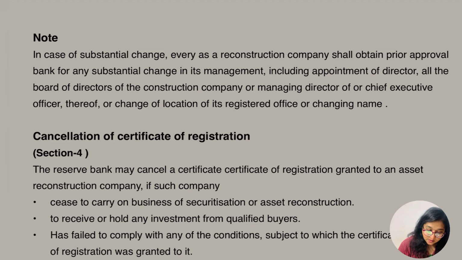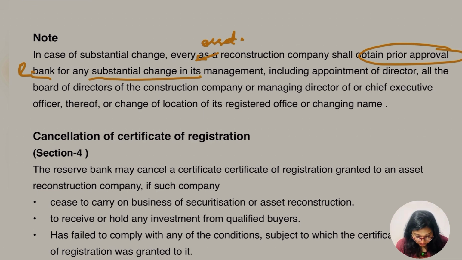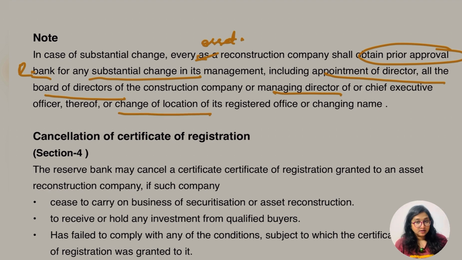So in case of substantial change, every asset reconstruction company shall obtain prior approval from the Reserve Bank for any substantial change in its management, including appointment of director or the board of directors of the reconstruction company or managing director or chief executive officer thereof, or change of location of its registered office or changing name. So in this case, first of all, they have to take the prior approval from the RBI, otherwise it is not going to be valid, right?